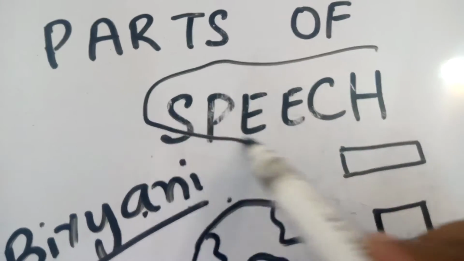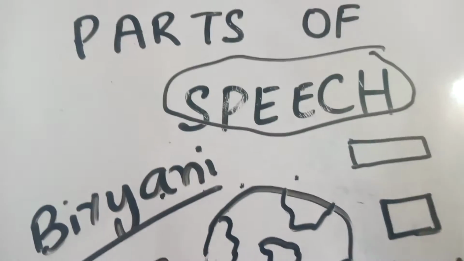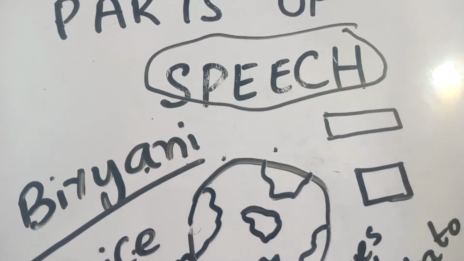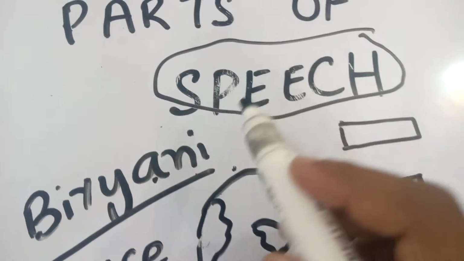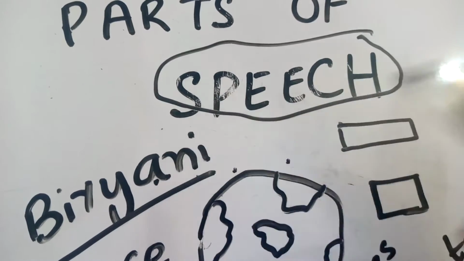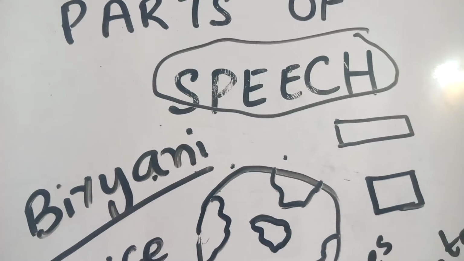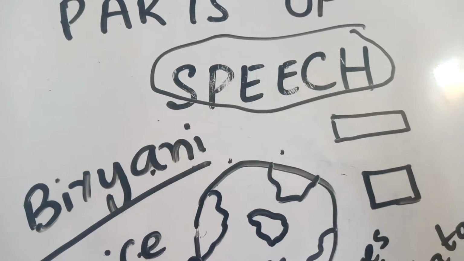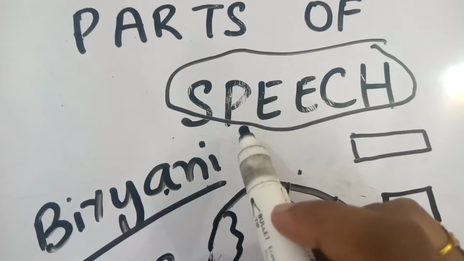What basically is speech? Speech is a sentence, which means that whatever we speak is called speech. The words that come out of our mouth are called speech. The words that we speak are called speech.